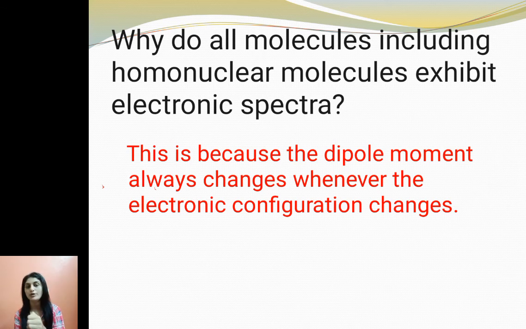In homonuclear diatomic molecules there is no changing dipole moment, and that is why we do not get rotational and vibrational spectra. But homonuclear molecules exhibit electronic spectra, because the dipole moment always changes whenever the electronic configuration changes, and in electronic spectra there is a change in electronic configuration.